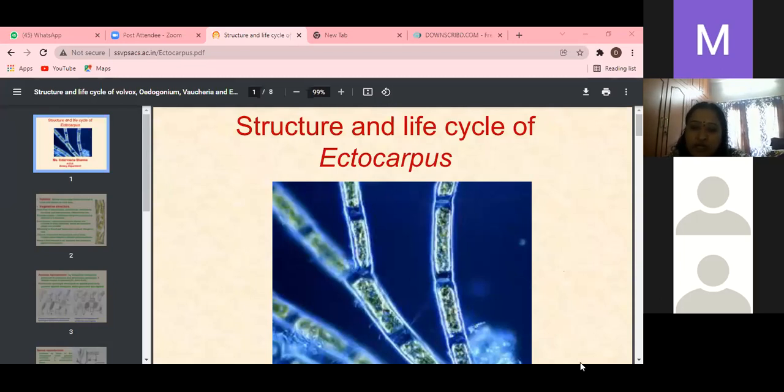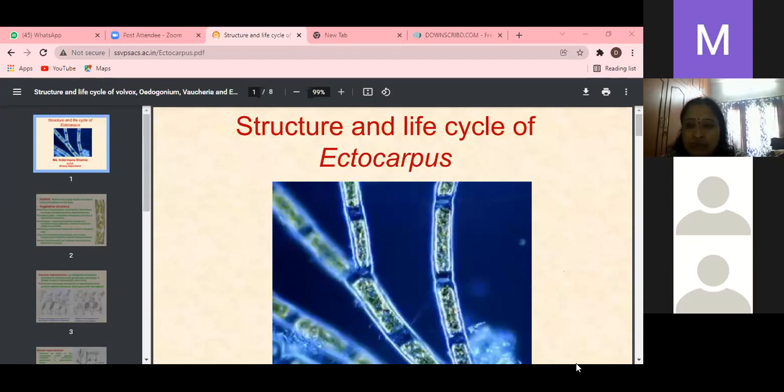What type of carotene? Beta carotene, and excessive fucoxanthin is also present. That's why the thallus color is brown. Chlorophyll a is common, chlorophyll c, beta carotenes and fucoxanthins are the pigments found. That's why the algal color is called brown algae.